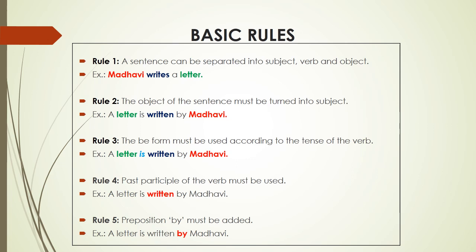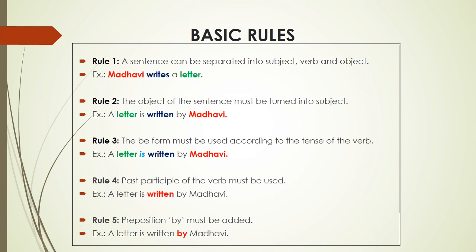Rule 3. The be form must be used according to the tense of the verb. Means, when an active sentence is changing to passive, be form of the verb like am, is, was, are, were must be used according to the tense. So, a letter is written by Madhavi. Here, be form of the verb is.